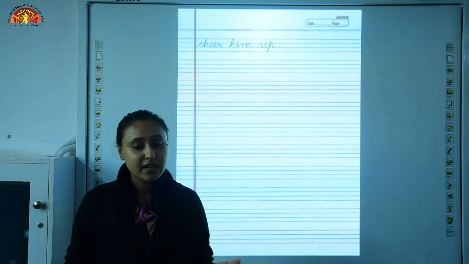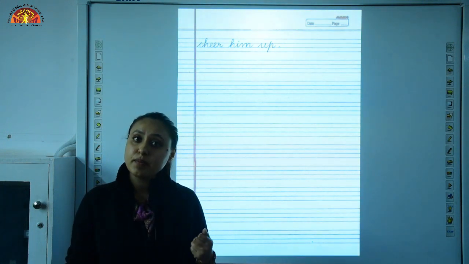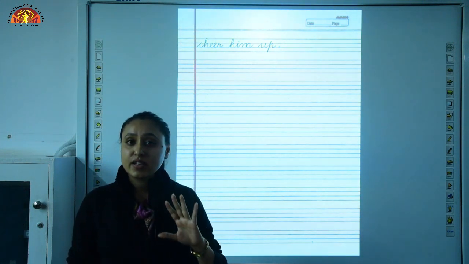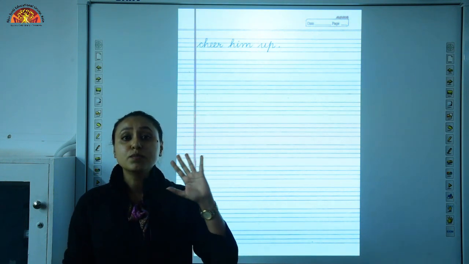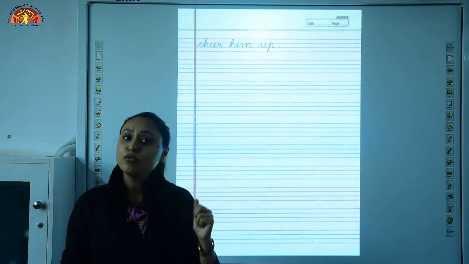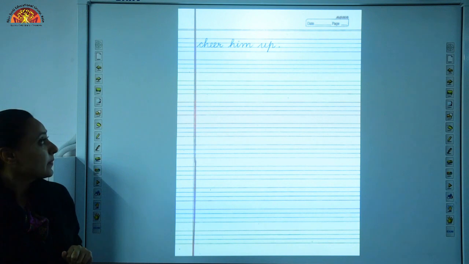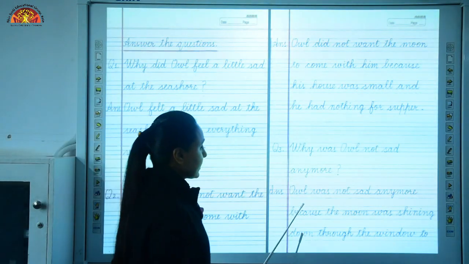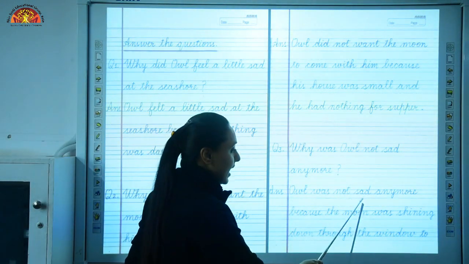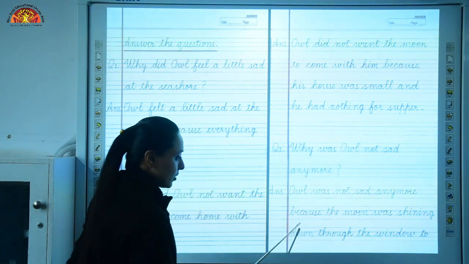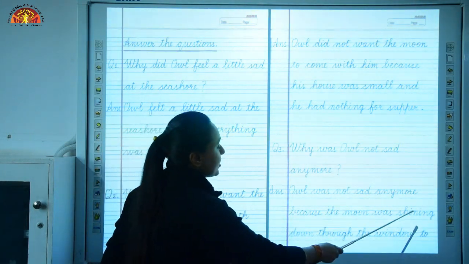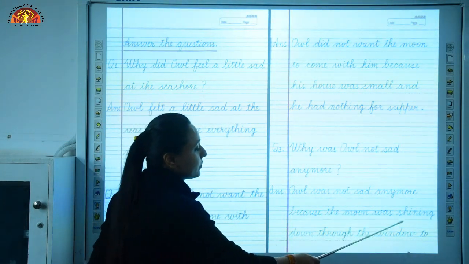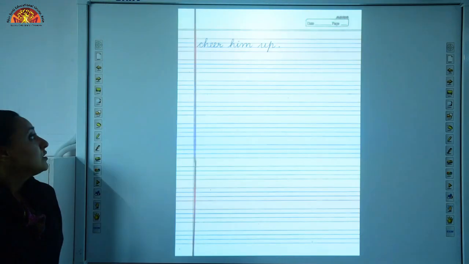Because his friend was there to cheer him up. Okay, he is there with his moonlight, silver moonlight, to cheer him up. Okay, let's read it again. Owl was not sad anymore because the moon was shining down through the window to cheer him up.